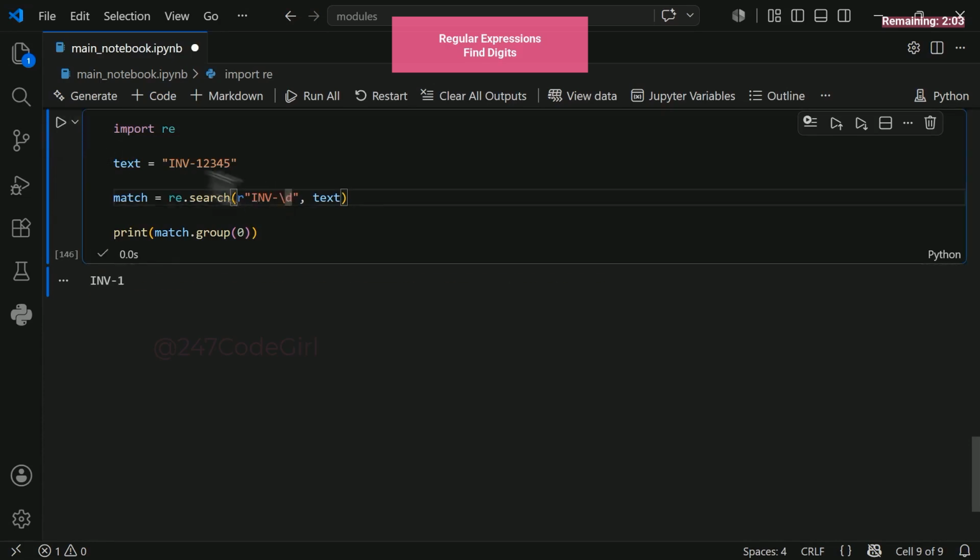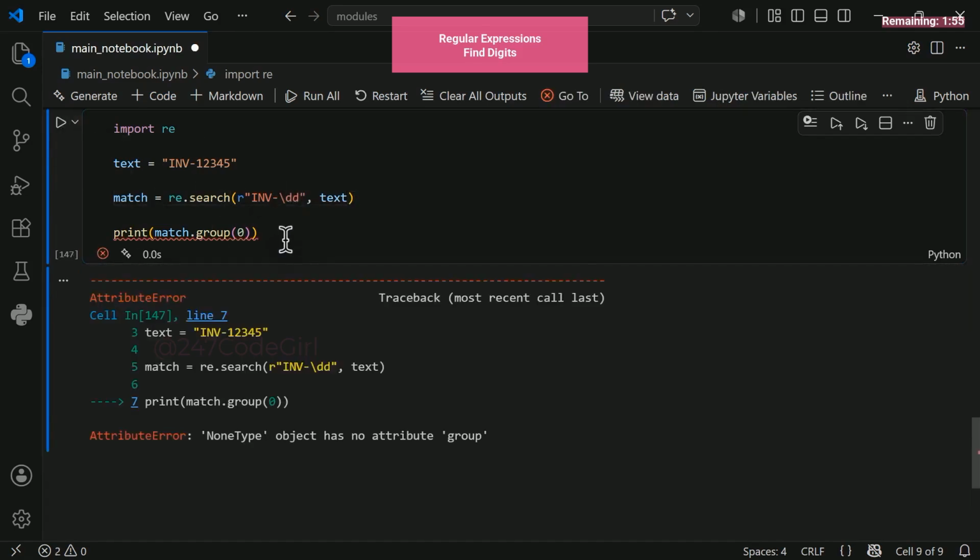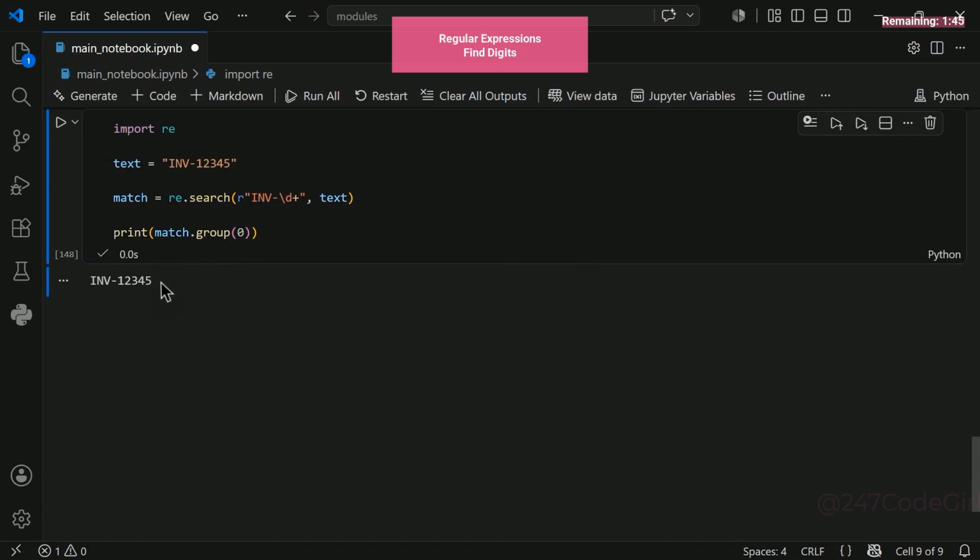Let's execute this and look at the resulting match. We capture the INV prefix, but only, wait, if we just chain another d, it breaks? That's a classic syntax error. Regex works differently. We need a quantifier to say 1 or more digits. For this, we append the plus sign modifier. Check out this beautiful output. It's dynamic now. It automatically captures numerical strings of any length. Even here, it grabs them.